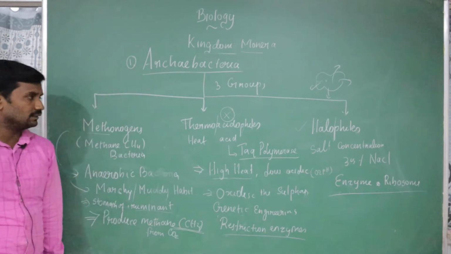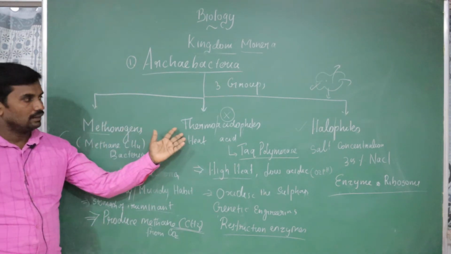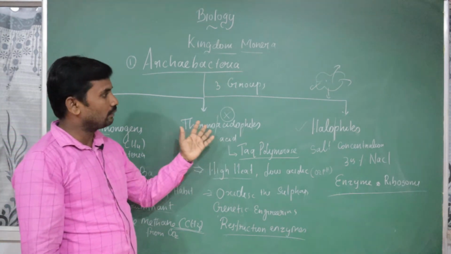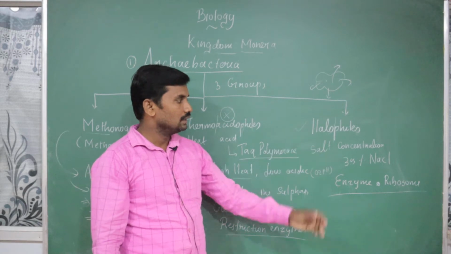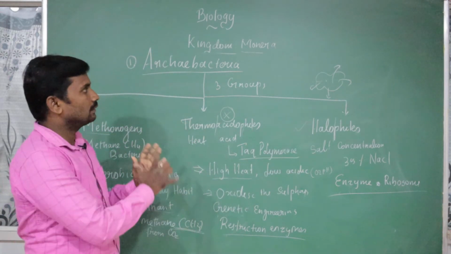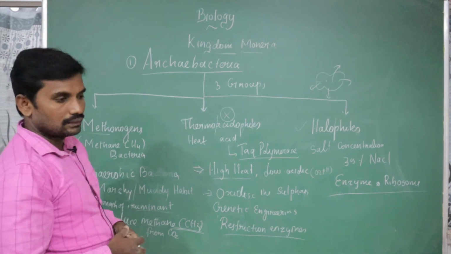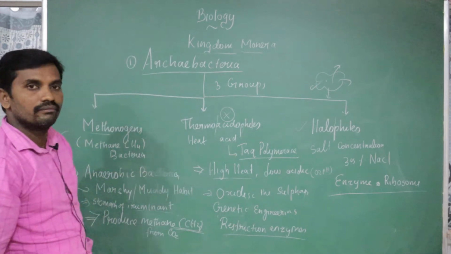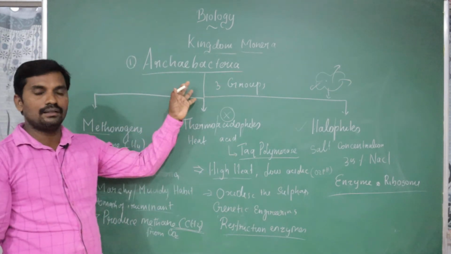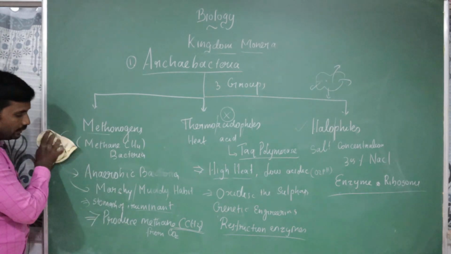Basically in the examination they are going to ask which out of the three: methane producing bacteria, Thermus aquaticus in the Archaebacteria, producing agade. Adhe mari Halophiles, otherwise called the salt loving bacteria. These all are the complete outline regarding the Archaebacteria. Yeah, so the first group is over. I already told, bacteria is further divided into two categories, Archaebacteria and Eubacteria. Next we are going to concentrate on Eubacteria.